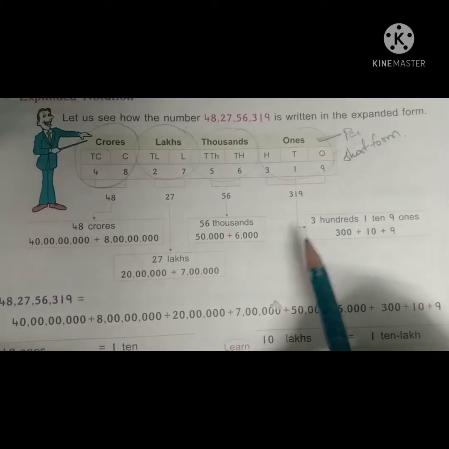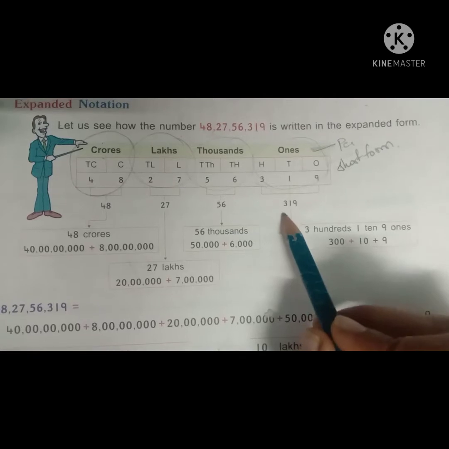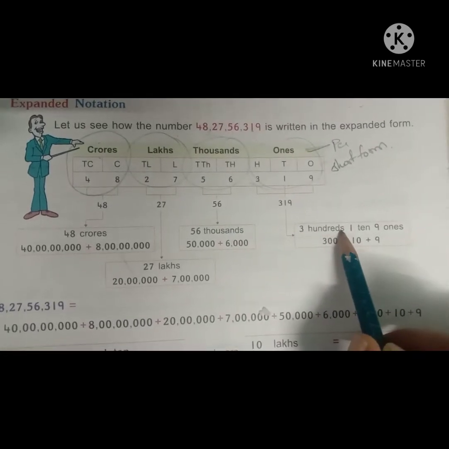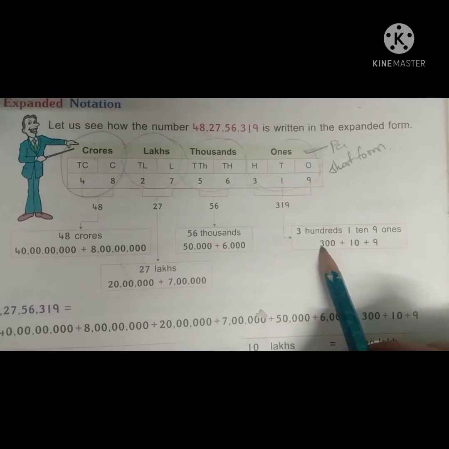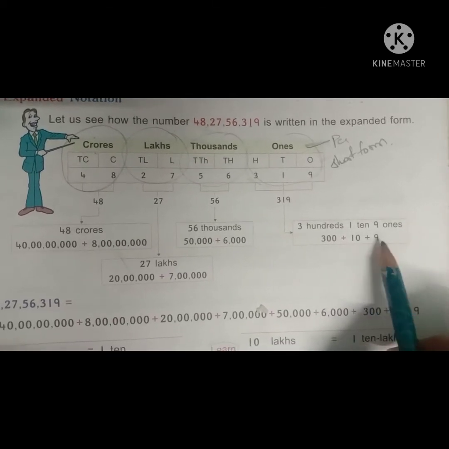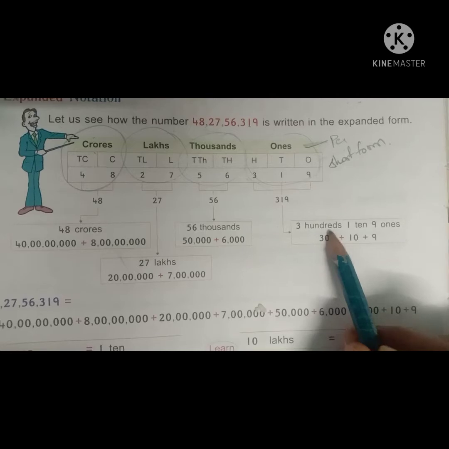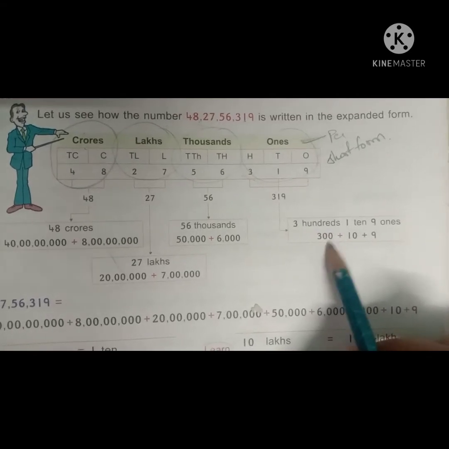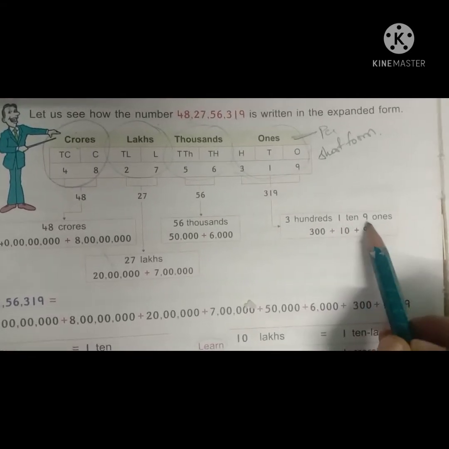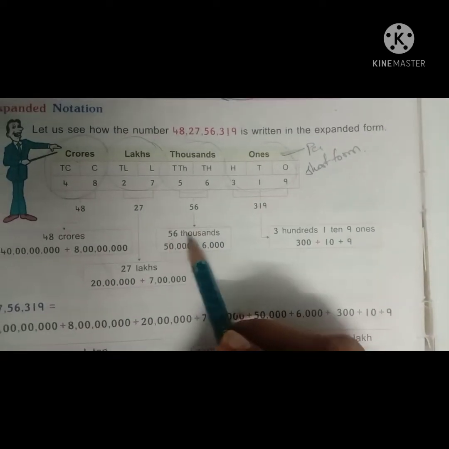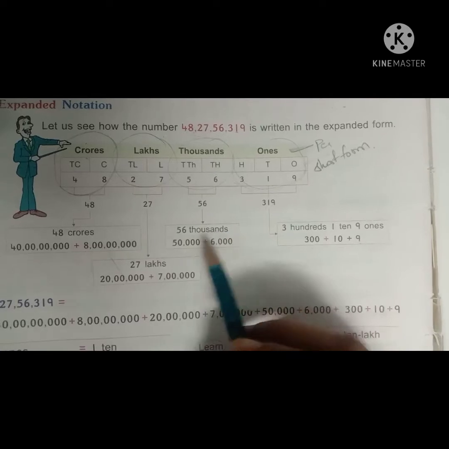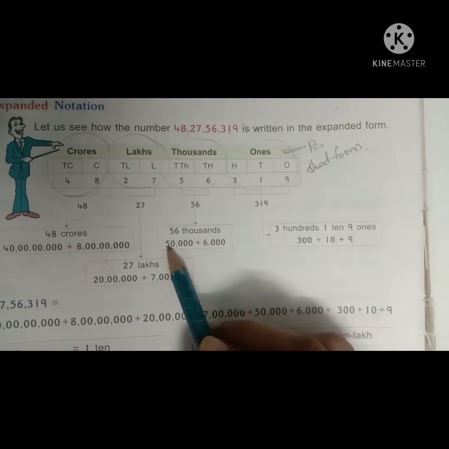Okay, children, now see here. The ones period is there, no? Yes, the ones period means 3 hundreds, 1 ten, 9 ones. So 300 plus 10 plus 9. Why? Because 3 into 100, no? 3 hundreds means 300. 1 ten means 10. 9 ones means 9. And next, in the thousands, 56 is there, 56,000.